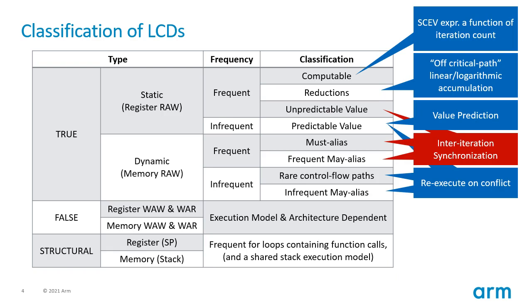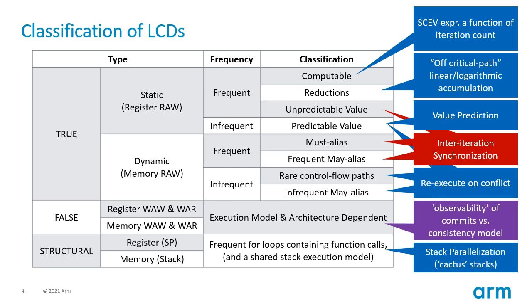Structural hazards, such as the stack pointer and stack frame, require support for somehow simulating a parallel stack. While false hazards don't affect program correctness, they are important to the program's sequential observable semantics and thus would need to be preserved in most conventional execution environments by ensuring in-order commit.